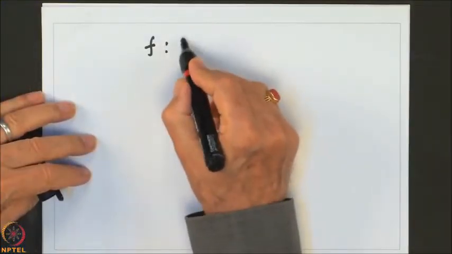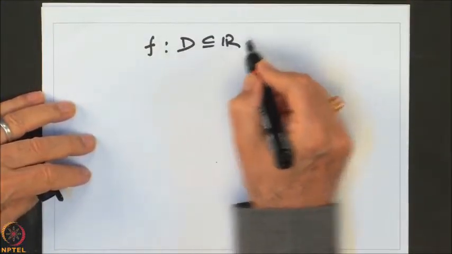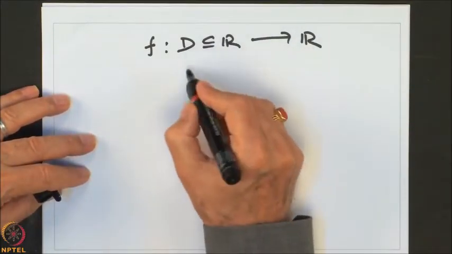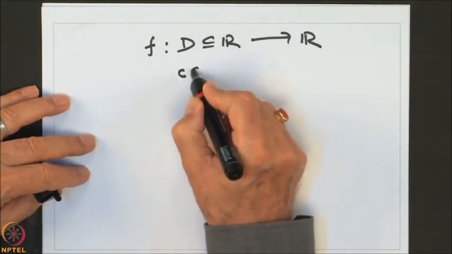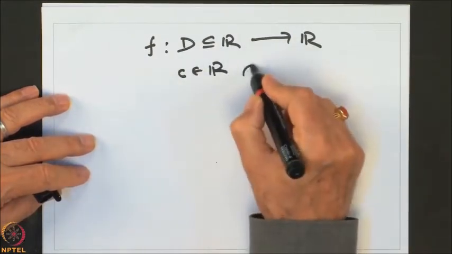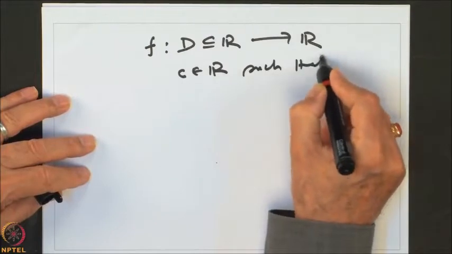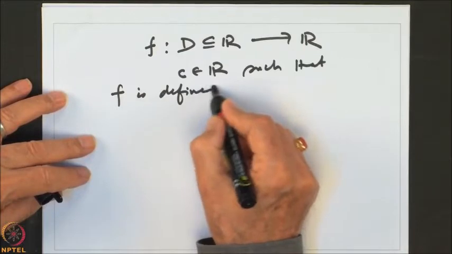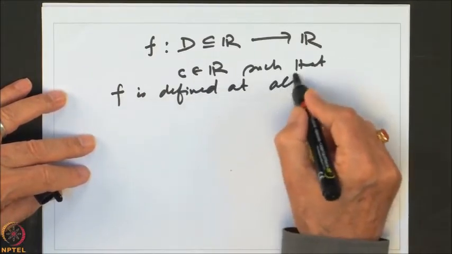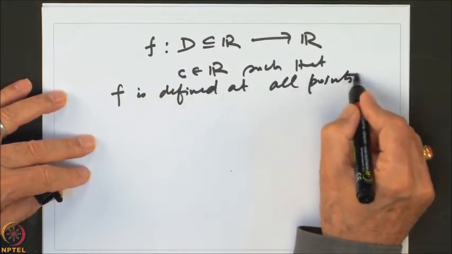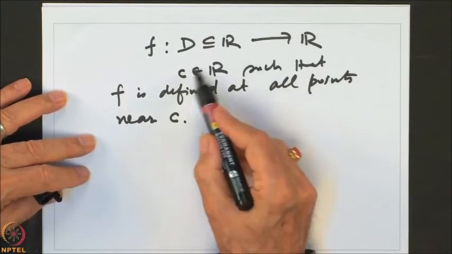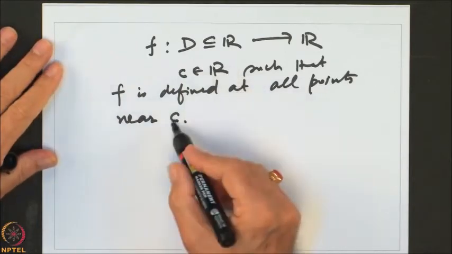So, we said f is a function defined on a domain D in R to R. Let us take a point C belonging to R such that f is defined at all points near C. See, we are not saying C belongs to the domain of the function, but f should be defined near it.